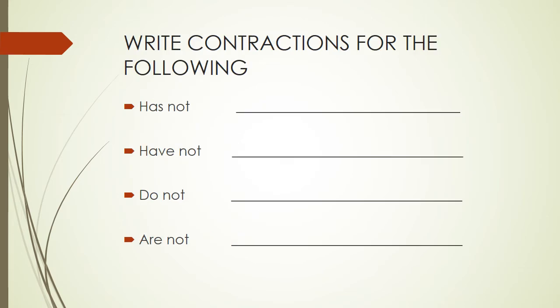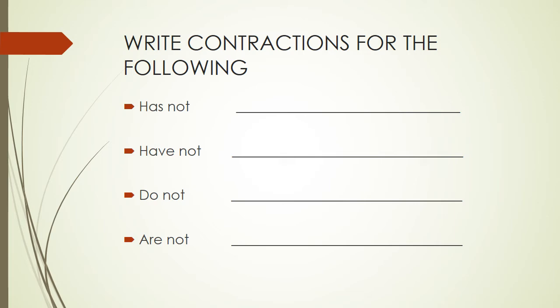So now we have to write contractions for the following. You can see on the screen, has not. Okay, so has not is written commonly as, we can remove the o over there, so hasn't. Instead of o you can put the apostrophe mark, so has not becomes hasn't. What does has not become?